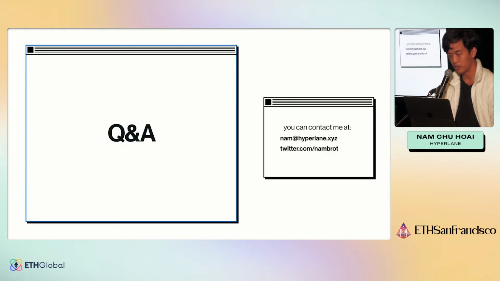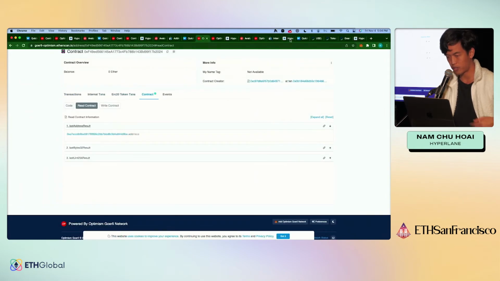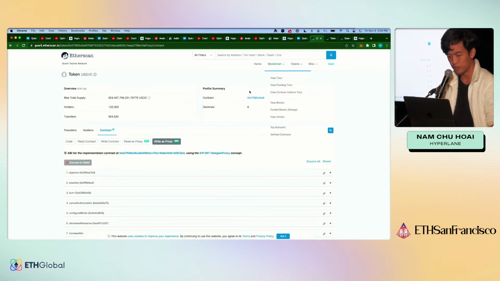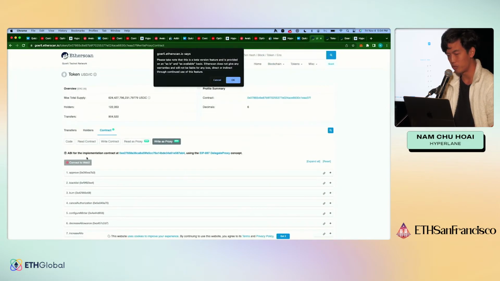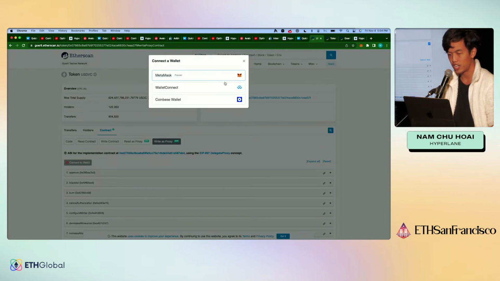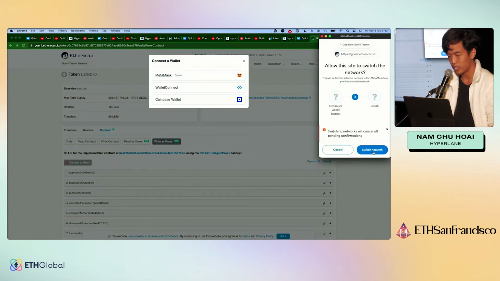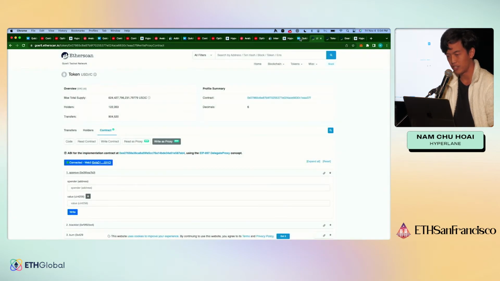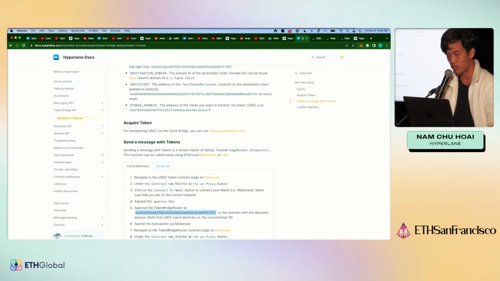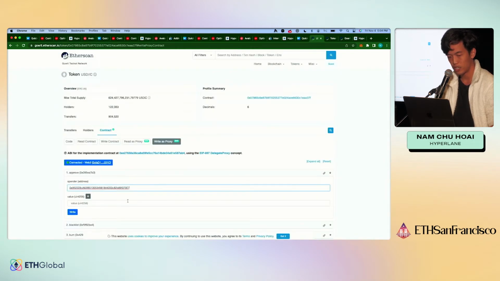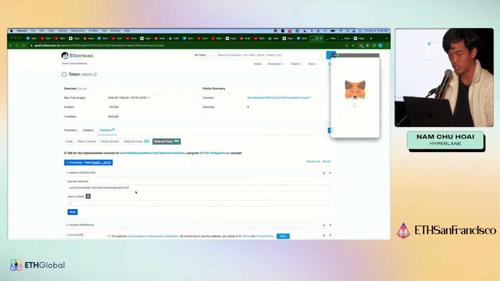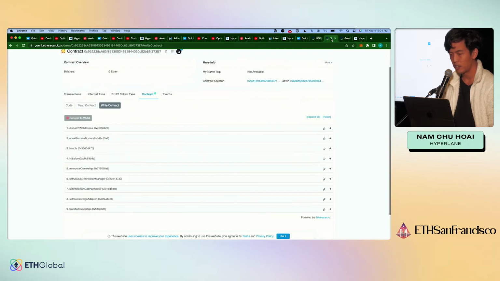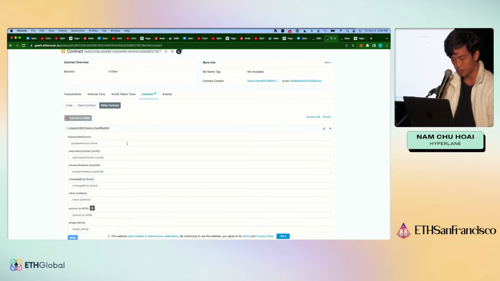All right, one last demo is for the token bridge API. So this is USDC on Goerli. One thing we need to do is approve the token router with some USDC. So let's switch over to Goerli. Let's approve. The spender will be our token bridge router, so we'll copy that in here. Approve, let's say just one because we're stingy. We'll approve the router here, which now means that we can dispatch with tokens.